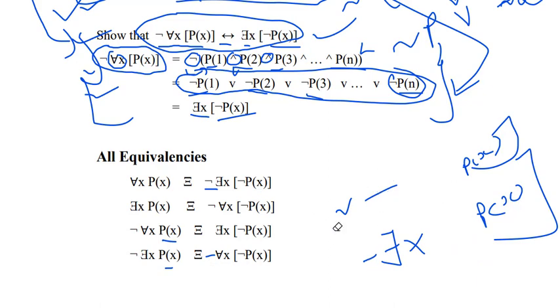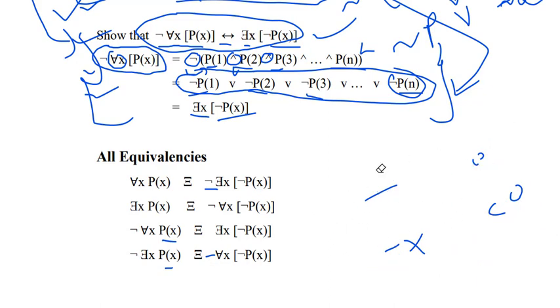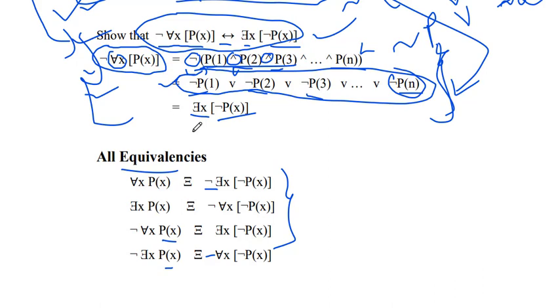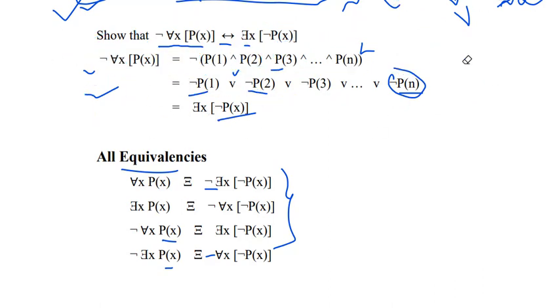So here your lecture is completed, and as I said, in your assignment you have to show that these four equivalences are true with the help of the definition and De Morgan's law, like the example we discussed in the lecture.